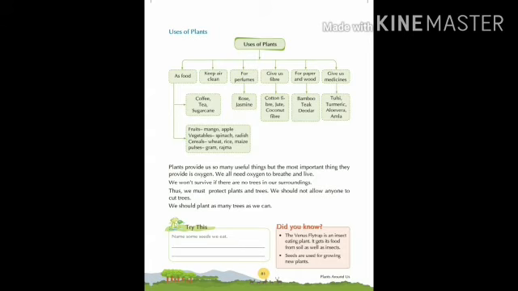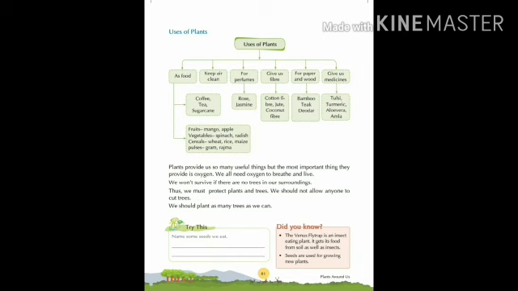Uses of plants are given in the picture here. As food, we use plant as food. It is also used to keep air clean. Plants are also used for perfume. It gives us fiber. It is used for making paper and wood, and we get medicine also from plants. So plants are very useful for us. Coffee, tea, sugarcane, these also we get from plant. Fruits, vegetables, cereals, pulses, we depend for all these things on plant only.